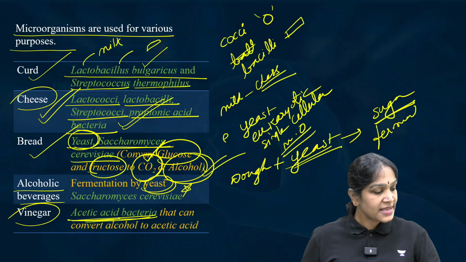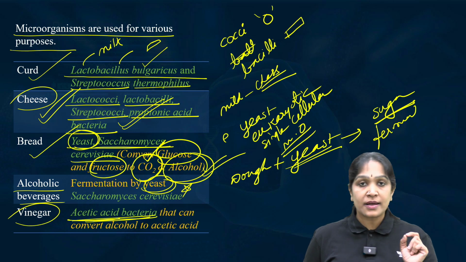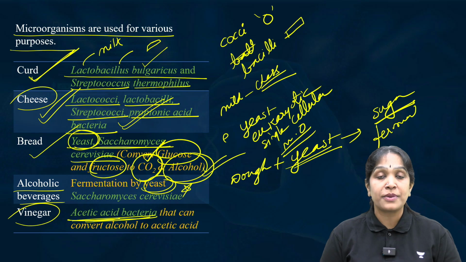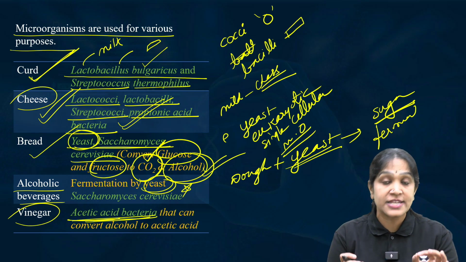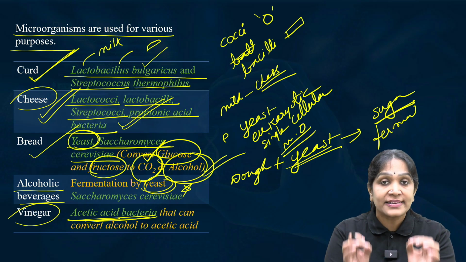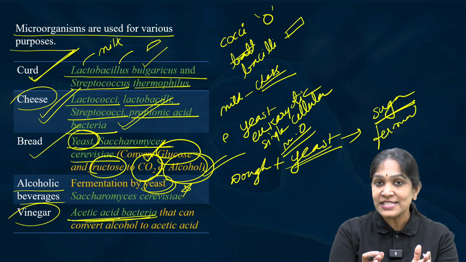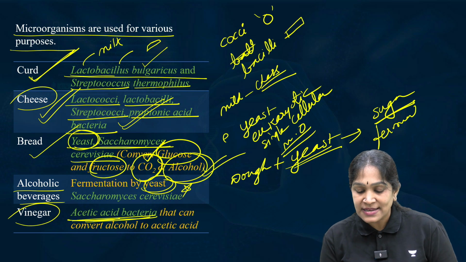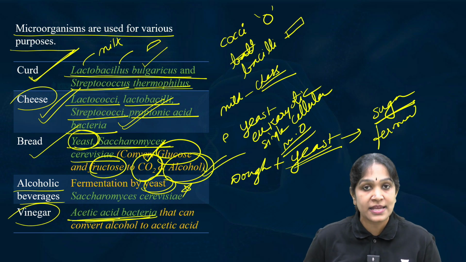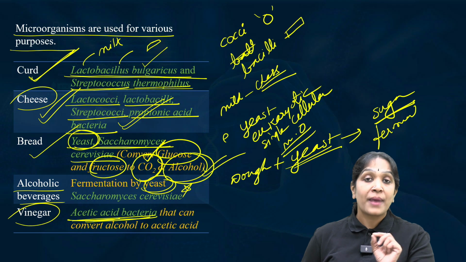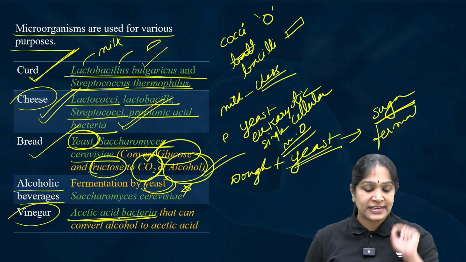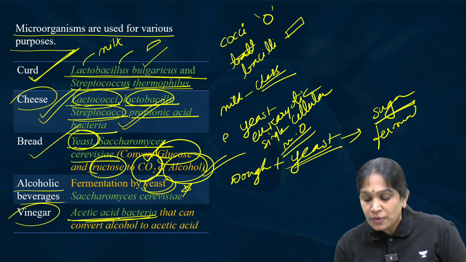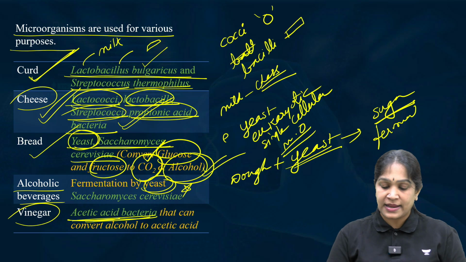What are some examples of probiotic food? Curd is a very good example of probiotic food because it will have living bacteria in it. These bacteria are our friends. What are they? Lactobacillus bulgaricus, Streptococcus thermophilus. These are a part of our normal flora, the friendly bacteria. Same way lactococci, lactobacilli, streptococci, propionic acid bacteria.